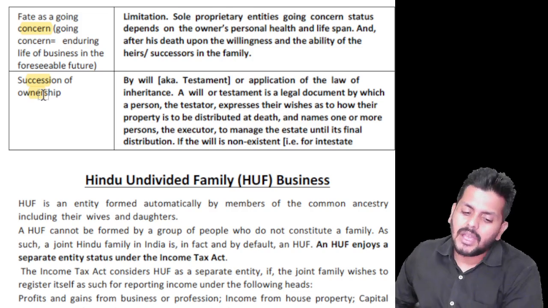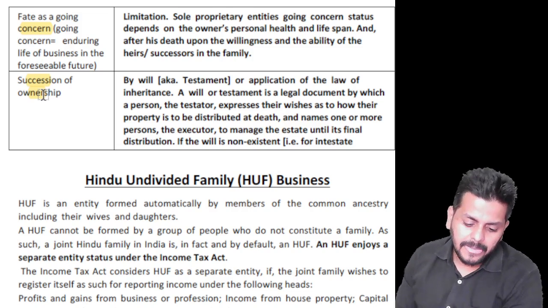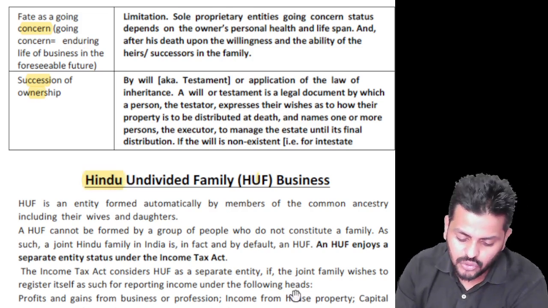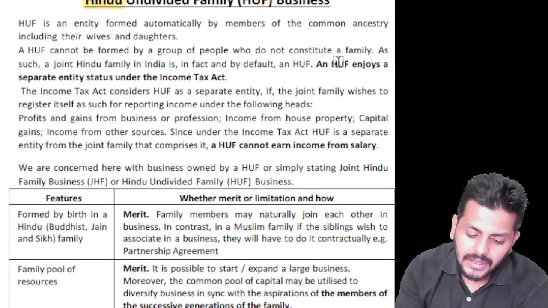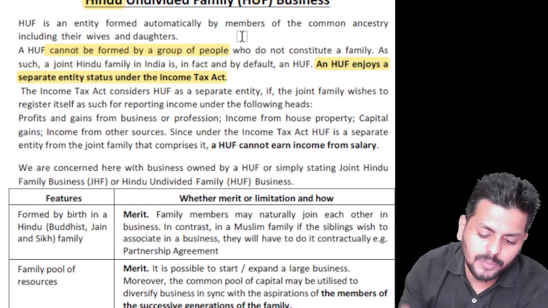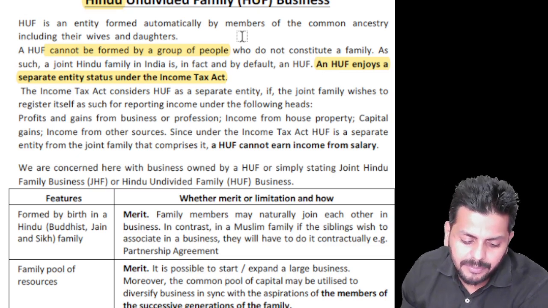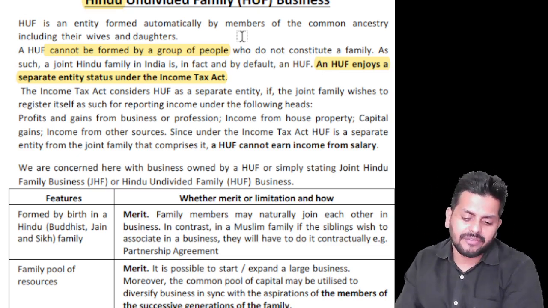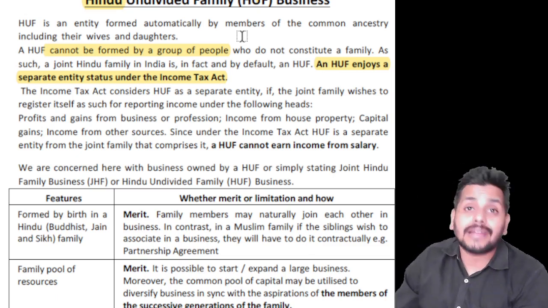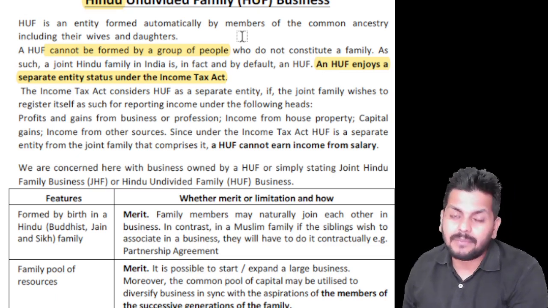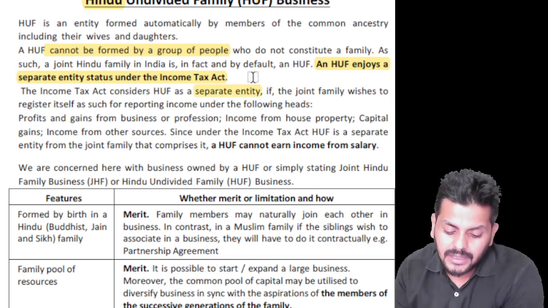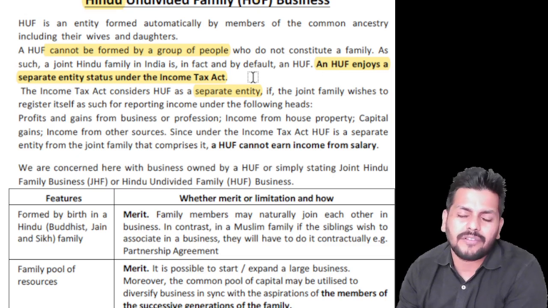With these points as the base, we have another form of business here called the HUF, the Hindu Undivided Family business. HUF enjoys a special status under the Income Tax Act. It cannot be formed by any group of people. It can be formed only by those groups of people who are in the nature of a HUF, right? All the members of the HUF get a right in the HUF by birth. So if you are born in that family, you have a right in that entire property. The Income Tax Act considers HUF a separate entity, but in today's time, people operating in the name of HUF have come down drastically.